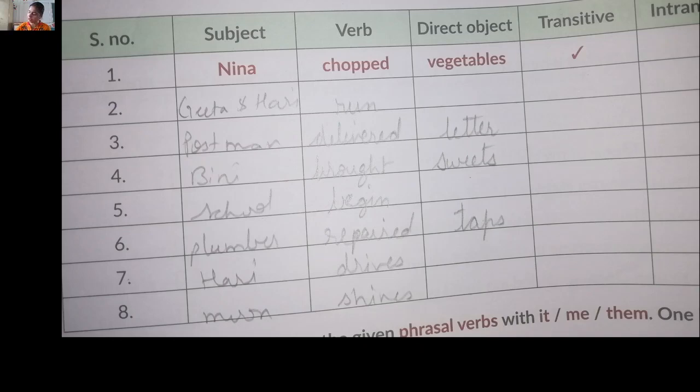Now fifth is given here. School begins at 8 a.m. So school is your subject and begin is your verb. Come to 6. The plumber repaired the taps. So plumber is your subject, repaired is your verb and direct object is your taps. Now come to the 7th. Hari drives well. So Hari is your subject and drives is your verb. Now 8 is the moon shines brightly. So moon is your subject and shines is your verb.